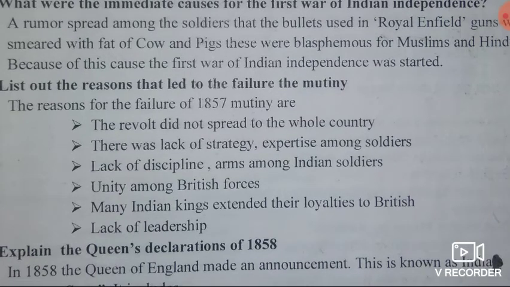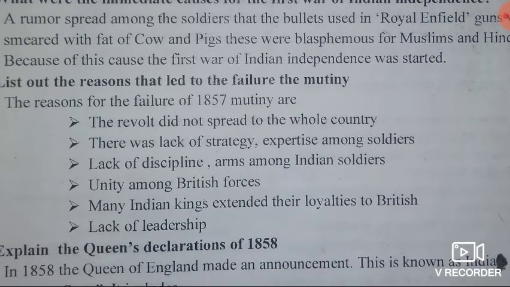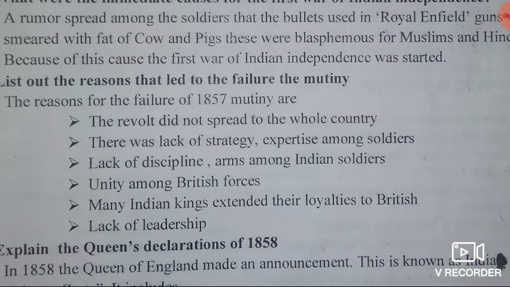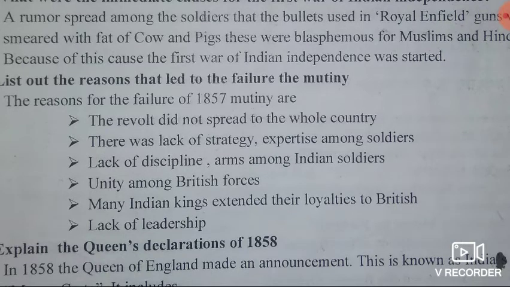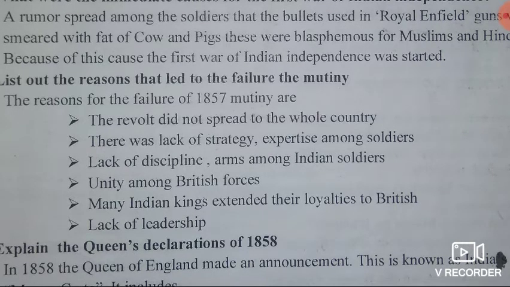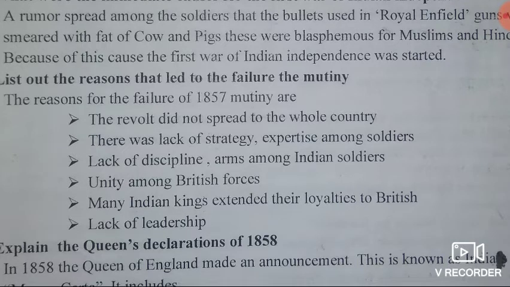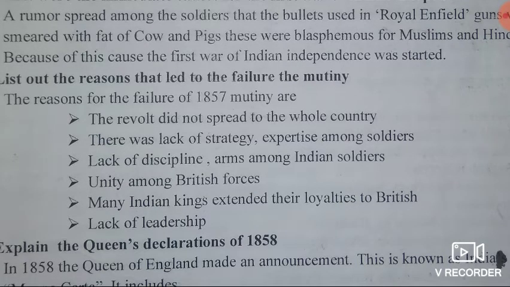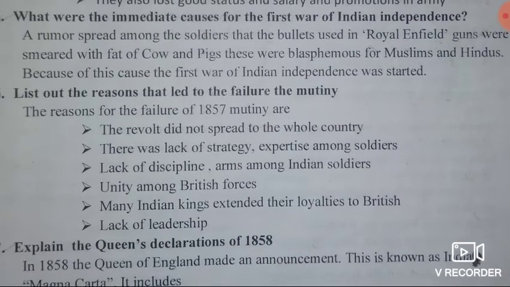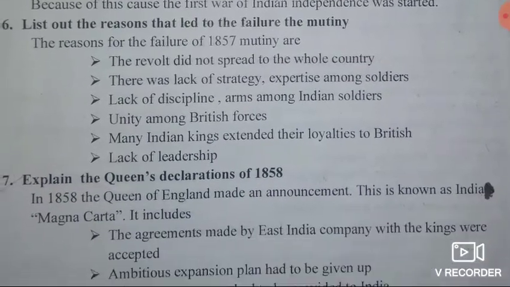Second, there was lack of strategy and practice among soldiers. Third, lack of discipline and arms among Indian soldiers. Fourth, unity among British forces. Fifth, many Indian kings extended their loyalties to the British. And the last one is lack of leadership. So these are the reasons that led to the failure of the mutiny.